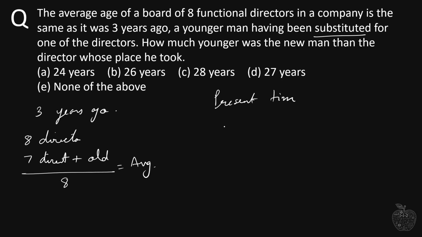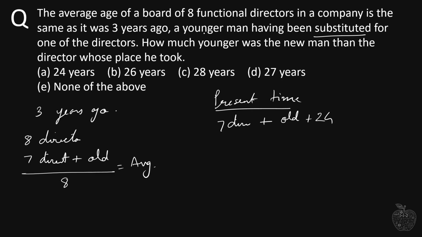In present we have 7 directors plus this old director, and now in this 3 years all these 8 directors must have aged by 3 years each, right? So what we do is we add 8 into 3, 24 years, and now we have got the total age of all the 8 directors in the present time. Alright, this much is clear.